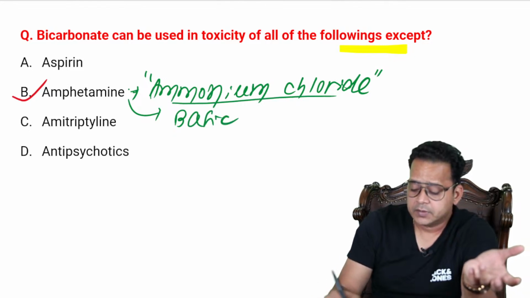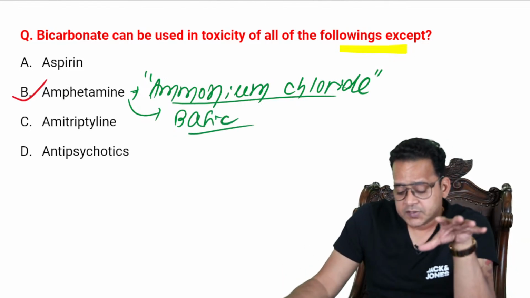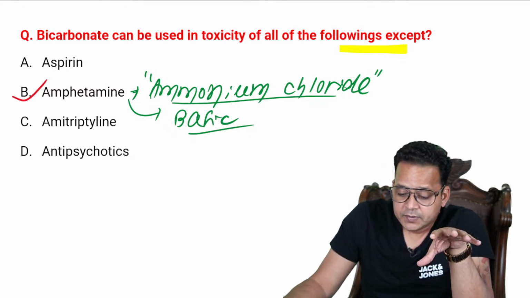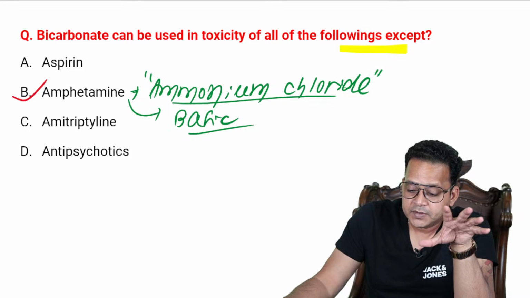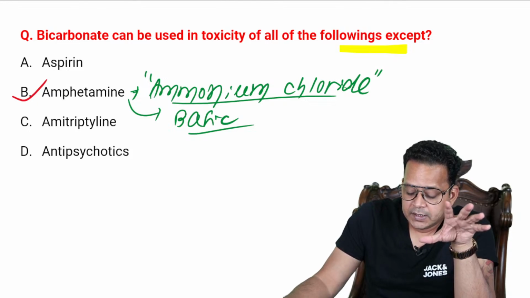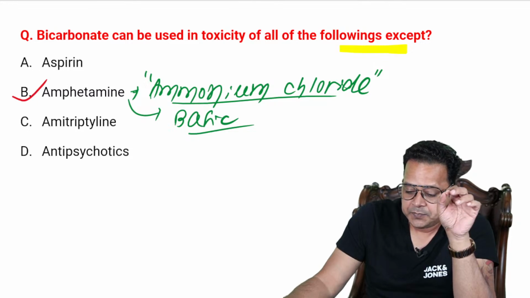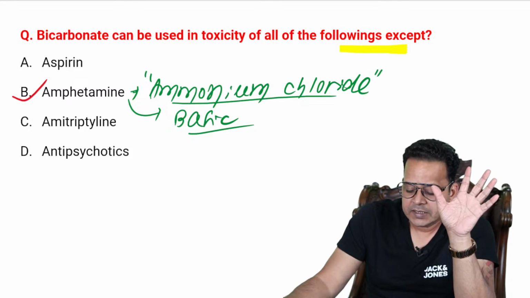Now, amitriptyline, very good. Amitriptyline is a TCA.